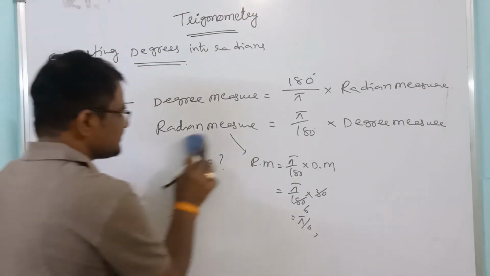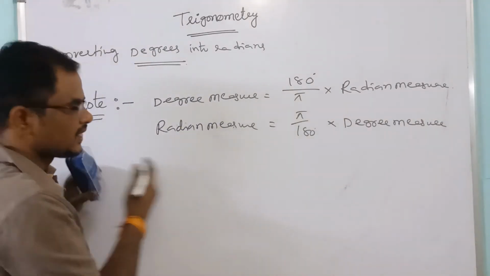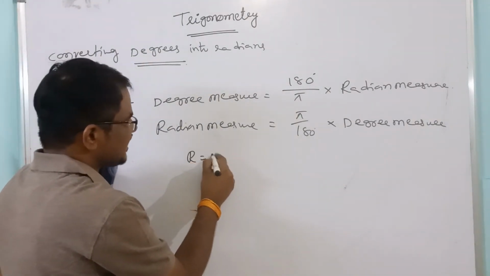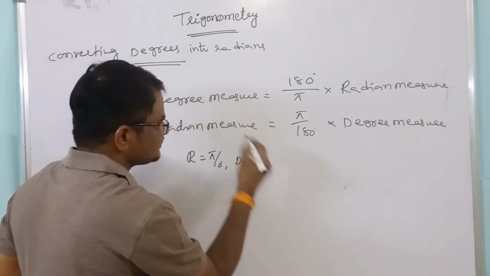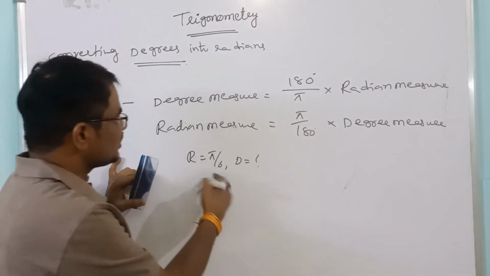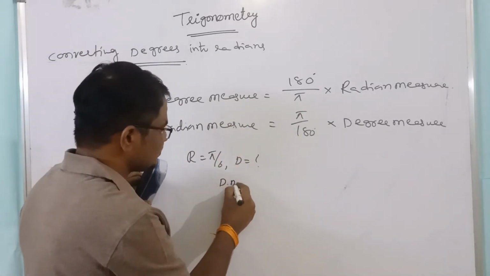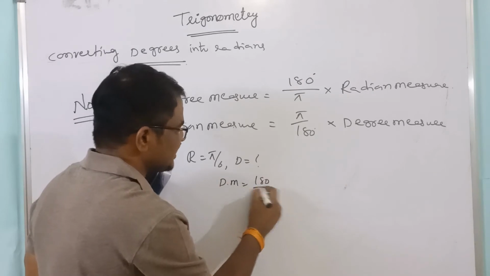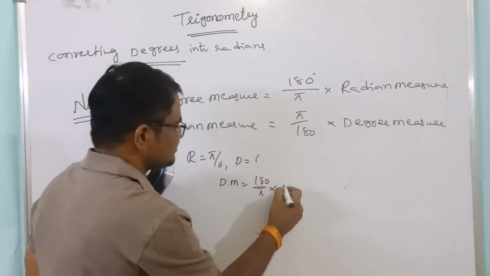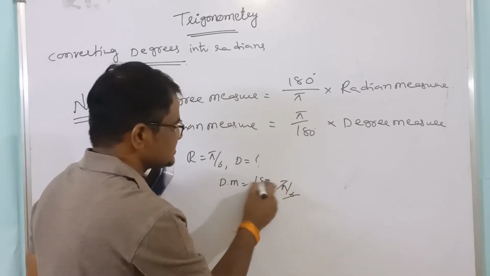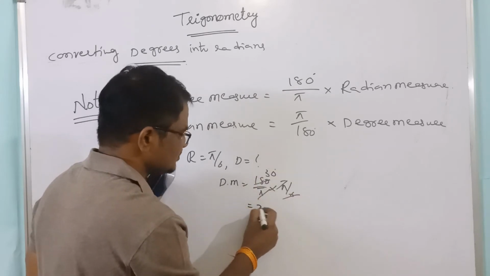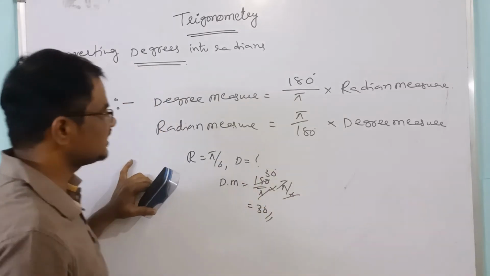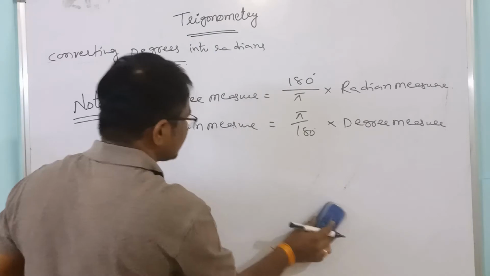Suppose radians pi by 6 are given. What are they asking? Degree measure. We know that degree measure equals 180 by pi into radian measure, pi by 6. Pi gets cancelled, 6 into 30. So that is equal to 30 degrees, like this. Right? Or you can write like this also.